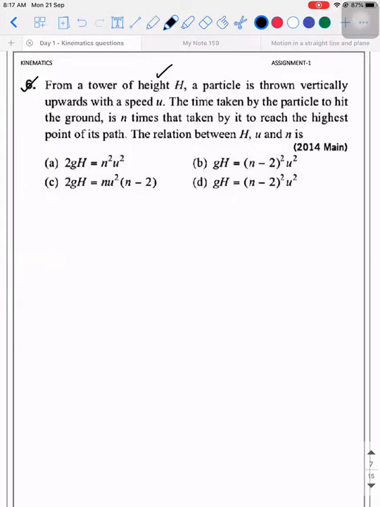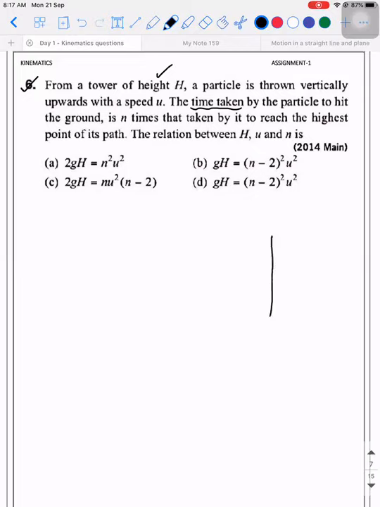So how to do? Sir, first max height, s is equal to ut square. See, zero for max height, why do you have to use s is equal to? And what are they saying? Time taken is what they are saying. So time taken by the particle is what you need to calculate. So let's first draw the diagram.